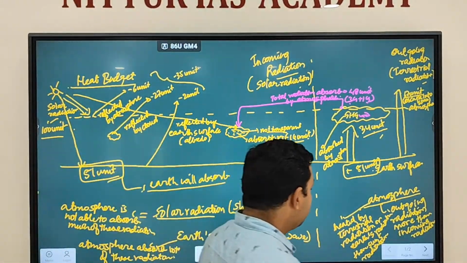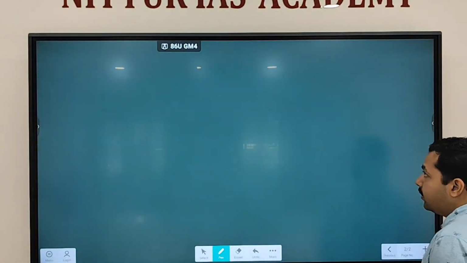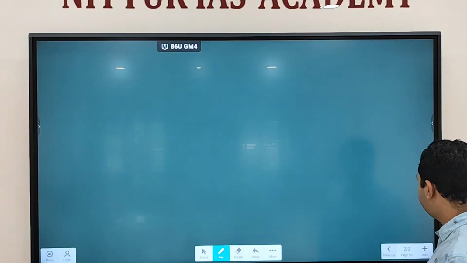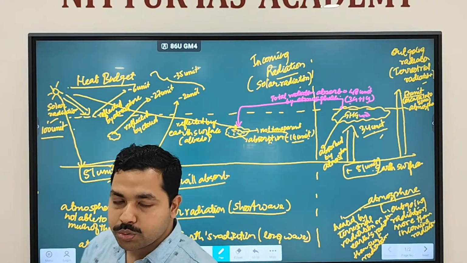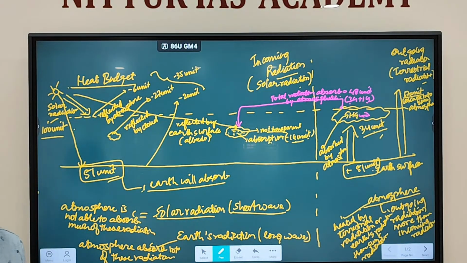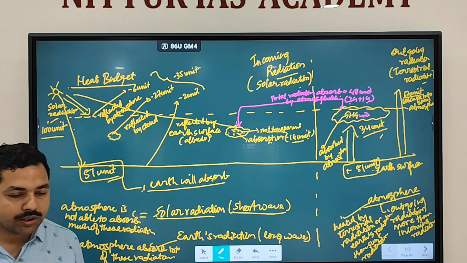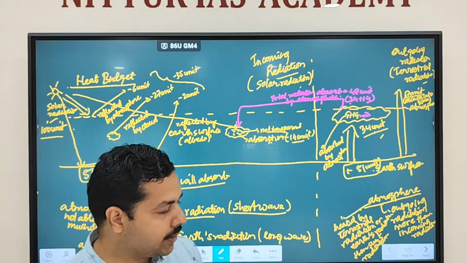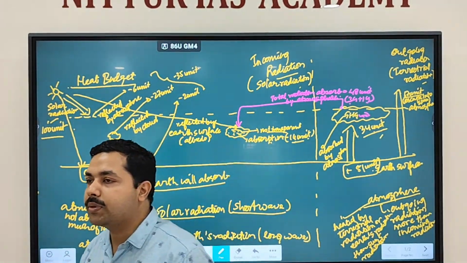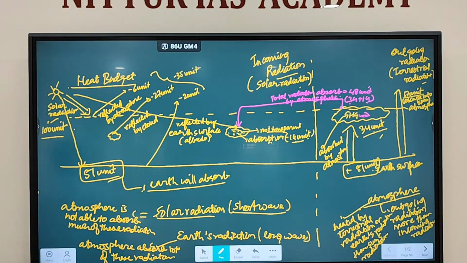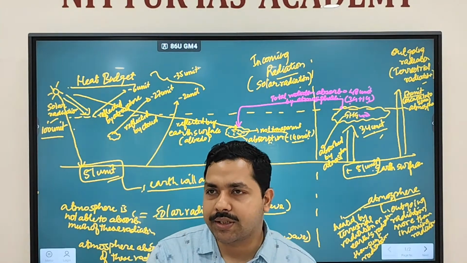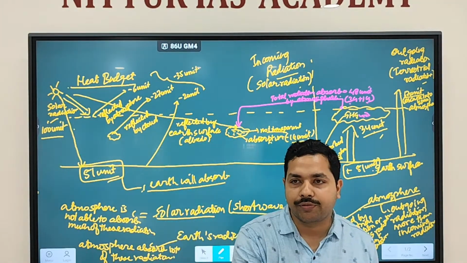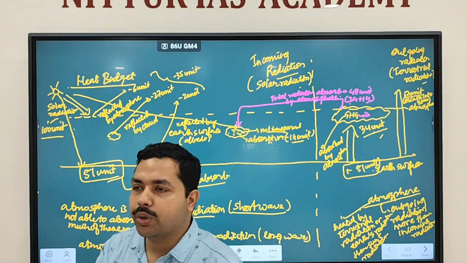Fine. So basically, when we are using the term budget, what does the term budget mean? Generally, you use the term budget in economics. What does the term budget mean? Annual financial statement. What does an annual financial statement contain? It contains the coming year's financials: expenditure, layout of expenditure and revenue, from where you are going to get the revenue and from where you are going to spend the money.